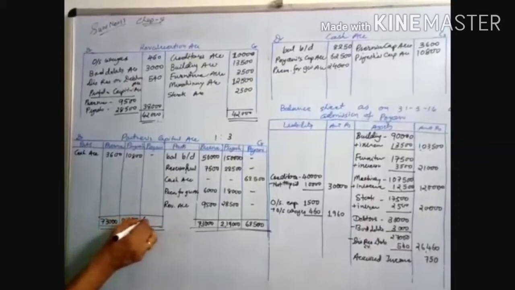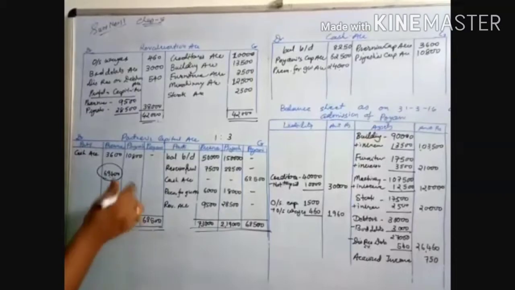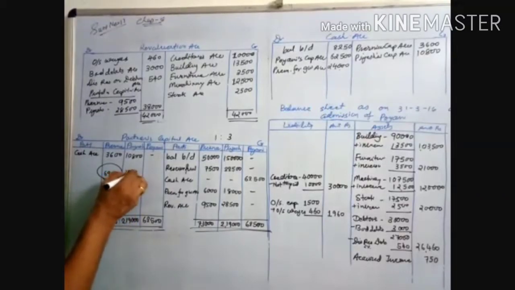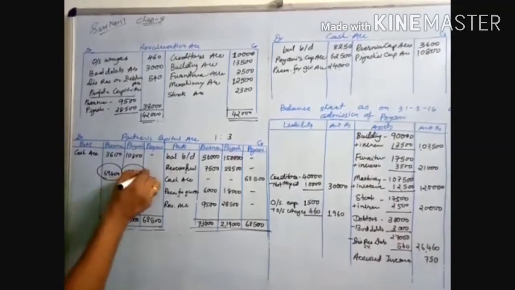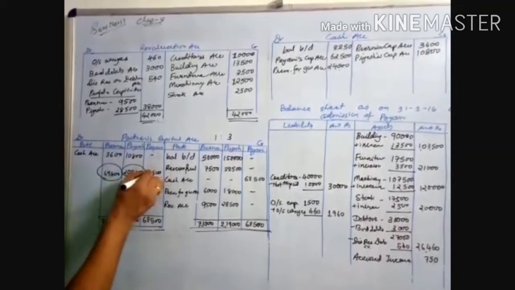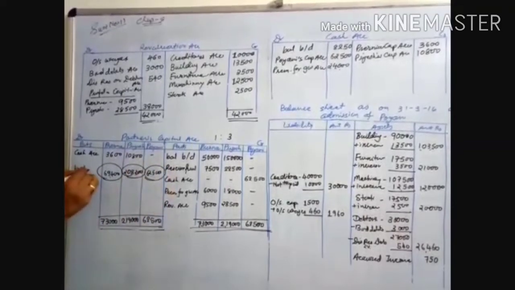When you transfer, minus 3,600 from 73,000, it will be 69,400. Then 10,800: when you minus this 10,800 from 2,19,000, it is 2,08,200, and last is 62,500. Balance carried forward.